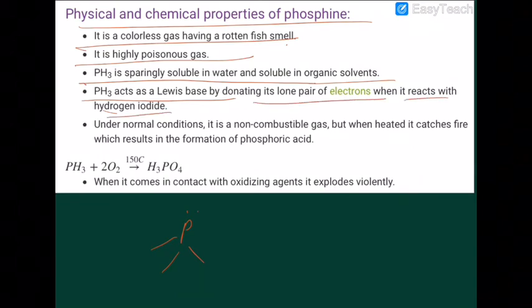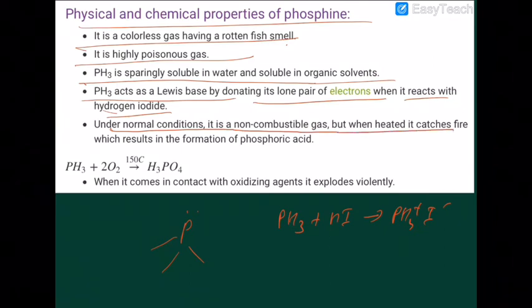Everyone knows that PH3 when reacted with HI will give you what? Phosphonium iodide. Under normal condition it is a non-combustible gas, but when heated it can catch fire to give you what? Phosphine on oxidation will give you phosphoric acid. In the presence of an oxidizing agent it can explode violently, meaning a blast can occur here.